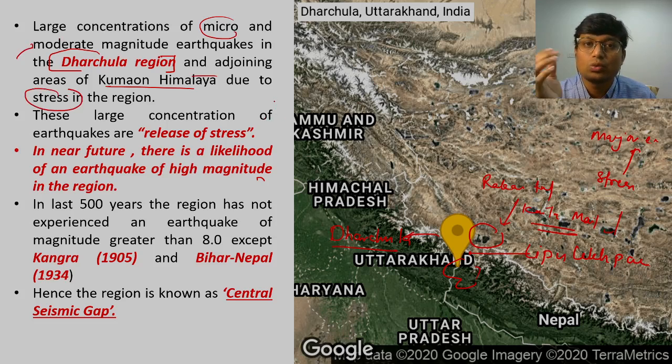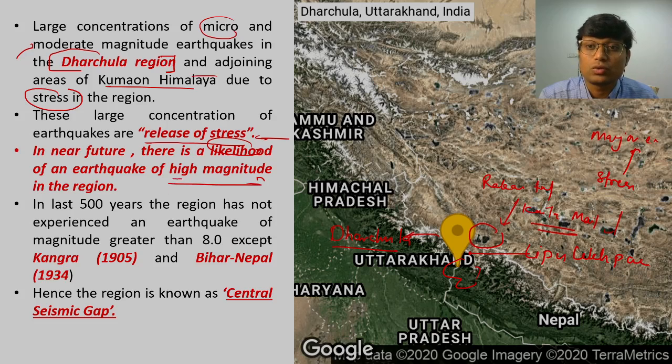Whenever two plates collide with each other, at places they get into a locking position, and as a result of locking, a significant amount of stress builds up, which when released is a major earthquake, or an earthquake of any intensity, let's say. So the large concentration of earthquakes is the release of stress. In the near future, there is a likelihood of an earthquake of high magnitude. This high magnitude is nothing but a magnitude of more than 8 on the Richter scale, right?